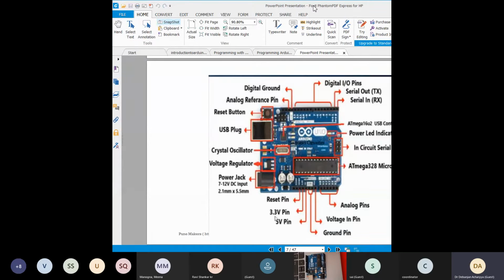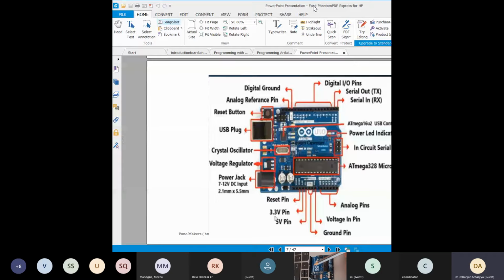Now the other main things are the digital pins. These are all the digital pins, and these are the analog pins. Can you see that? These are the digital pins, and this microcontroller also provides the opportunity to produce the PWM signal.